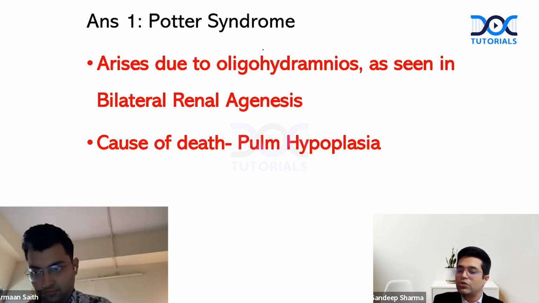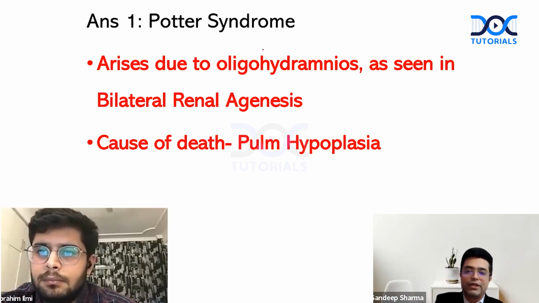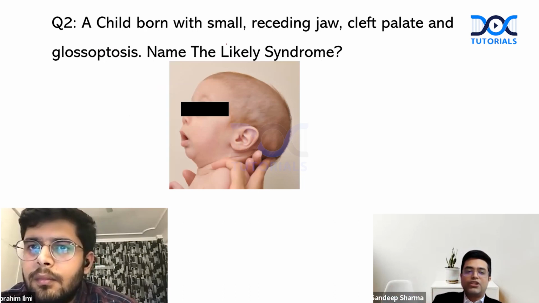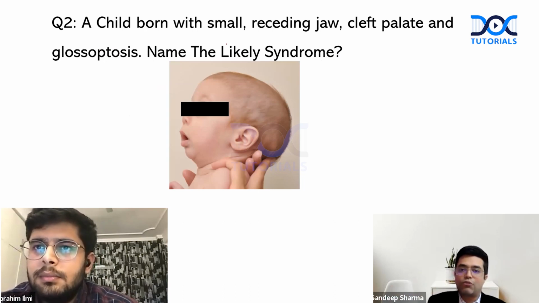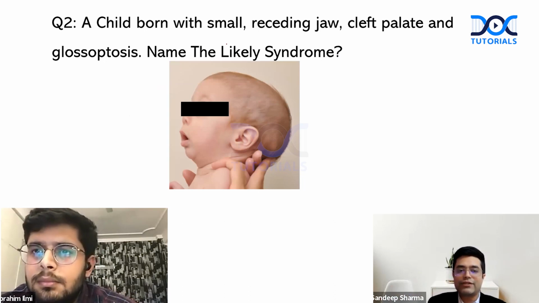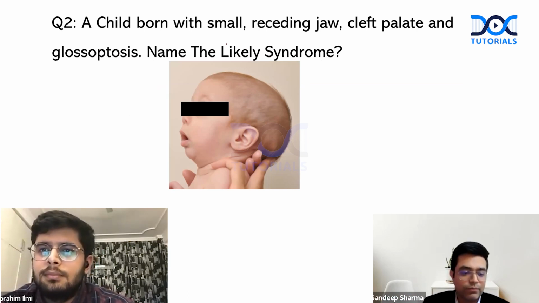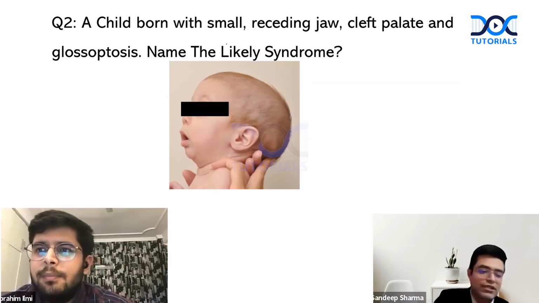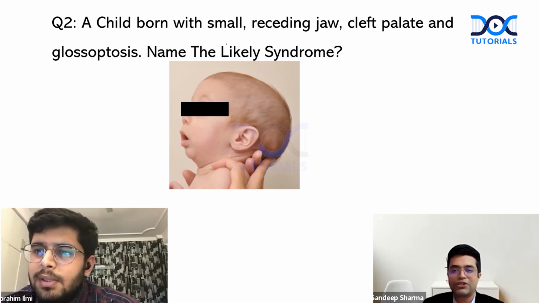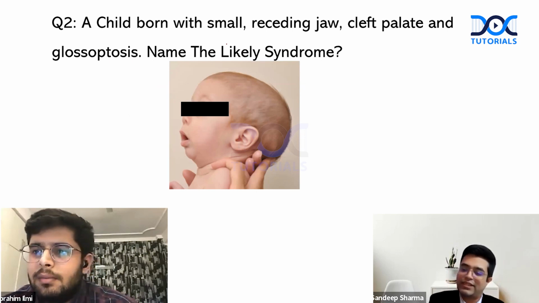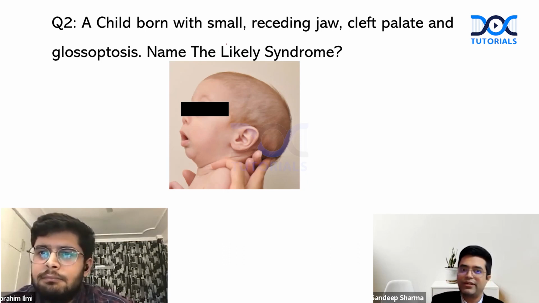Question number 2 goes to Dr. Ibrahim. Dr. Ibrahim, here comes your question. A child is born with small receding jaw, cleft palate, and has glossoptosis. And you can have a look at the image also. Name the likely syndrome. So it seems to be Pierre Robin. Yes, Pierre Robin. Absolutely right.